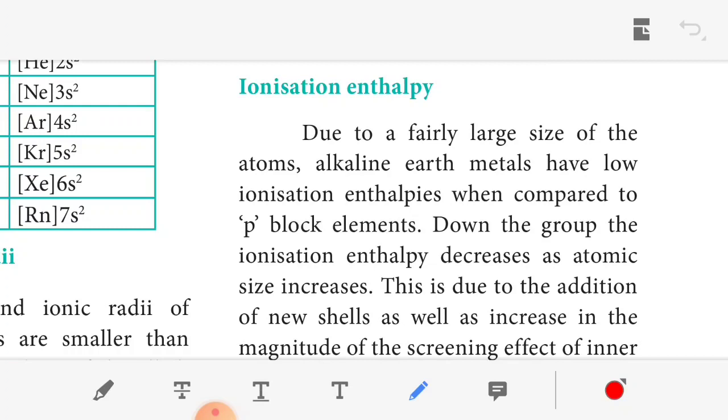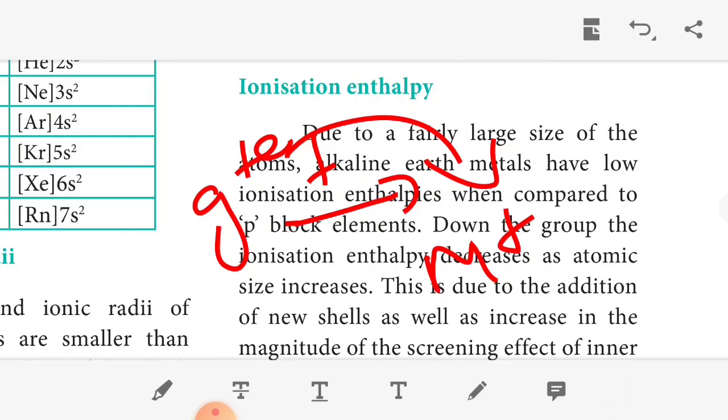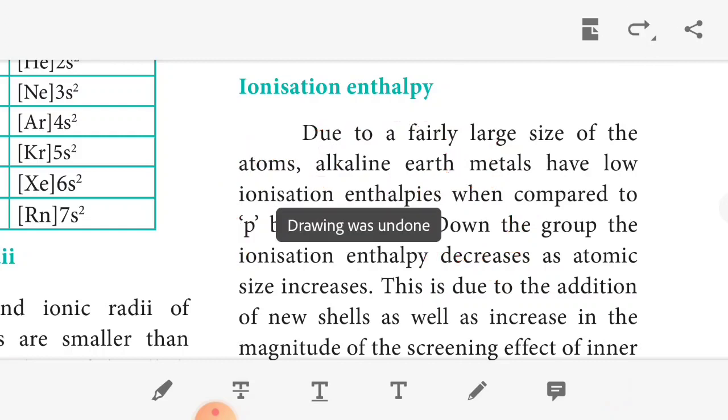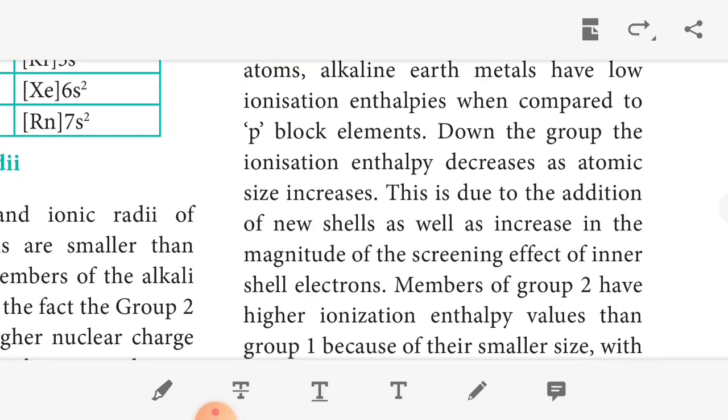What is the ionization potential? For a monovalent gaseous atom, energy is needed to remove the electron, and it becomes monovalent. Okay, this is the statement of ionization enthalpy. Due to the large size of the atom, the alkaline earth metals have low ionization enthalpy when compared to the p block elements. Down the group, the ionization enthalpy decreases and the atomic size increases. As we move down the group, the ionization enthalpy decreases.